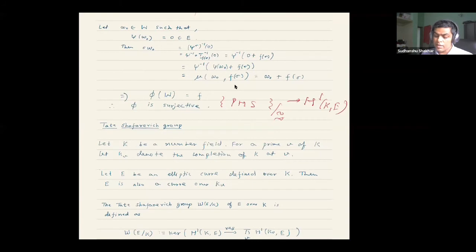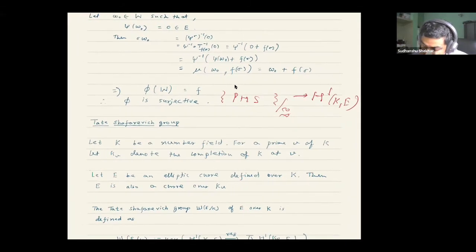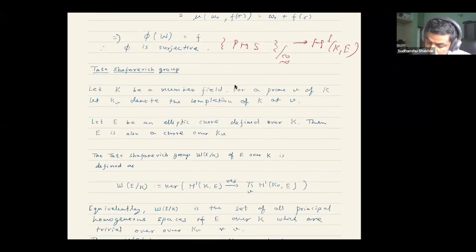Now let K be a number field. So far I had not assumed anywhere that K is a number field, although I assumed our field to be a perfect field, but other than that I had not assumed anything. But now let's come to number fields. So let K be a number field. Then for a prime v of K, let K_v denote the completion of K at v. And then let us take an elliptic curve E defined over K.